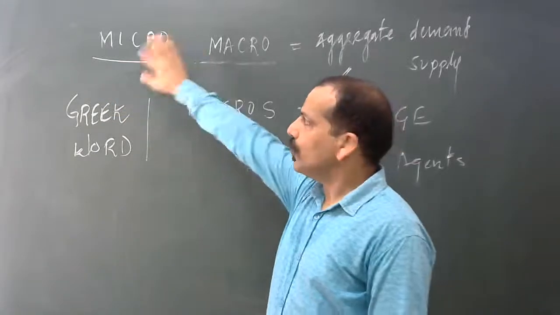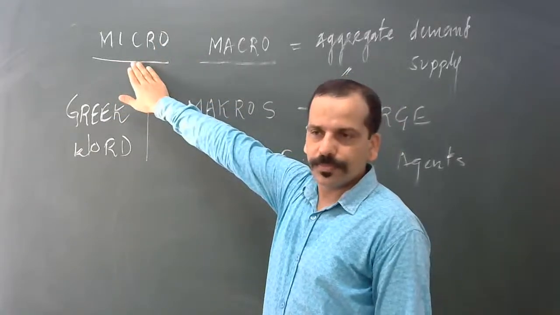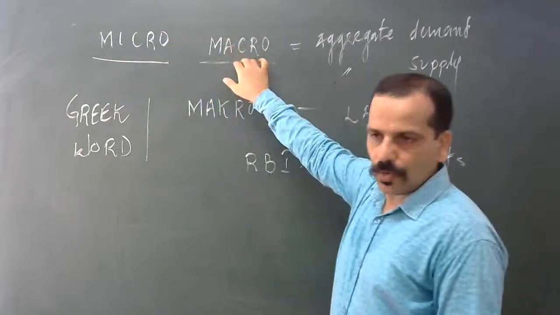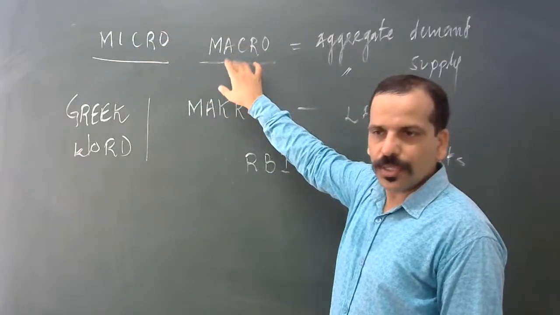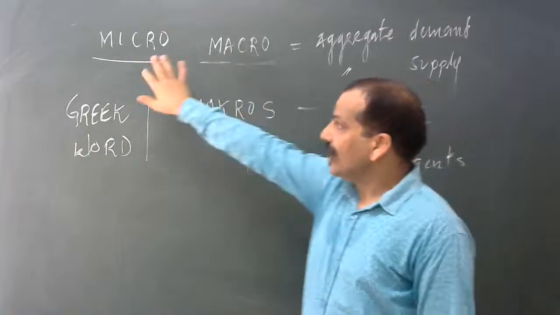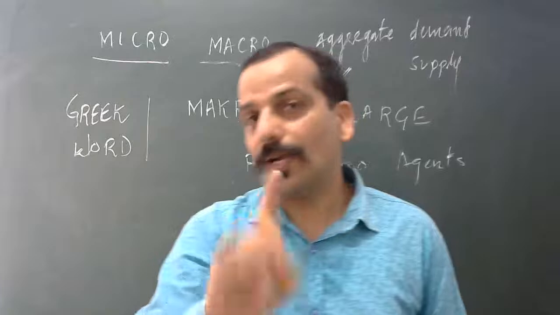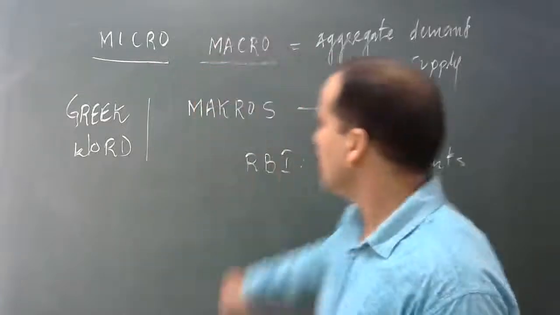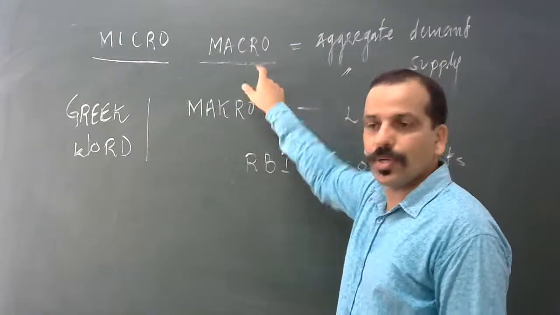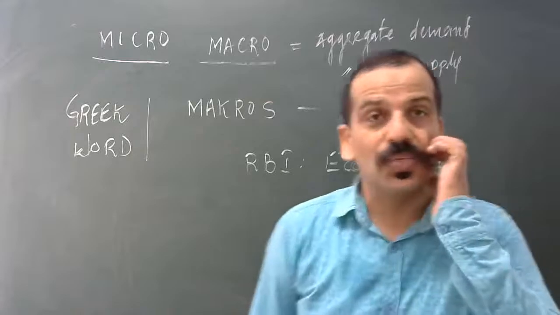So what we do is assume it constant, like here in macroeconomics. So when we study micro only, these variables remain constant. We have to assume that, otherwise there may be a contradiction in the theory.